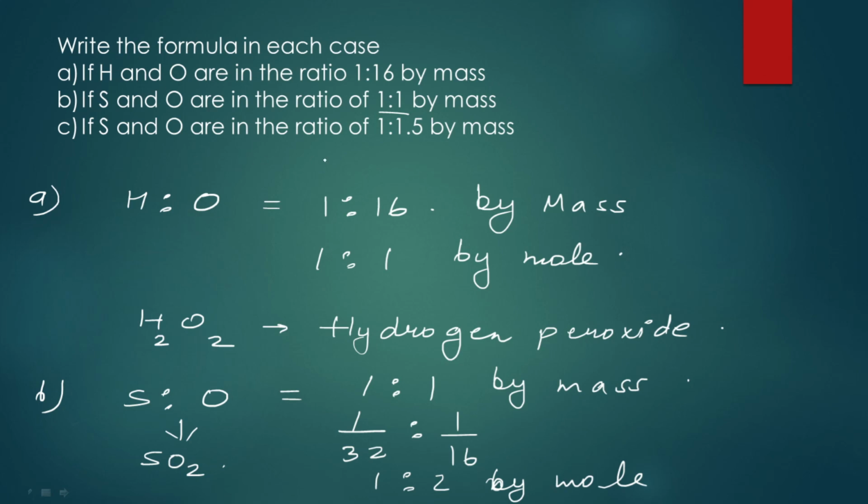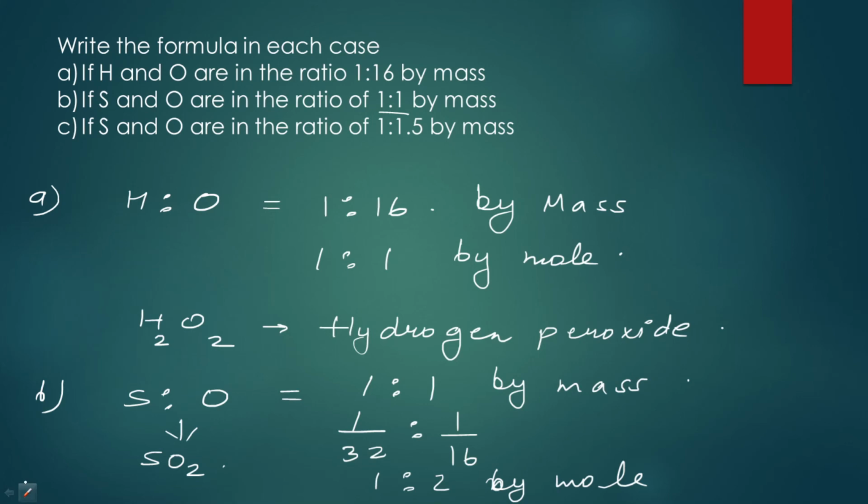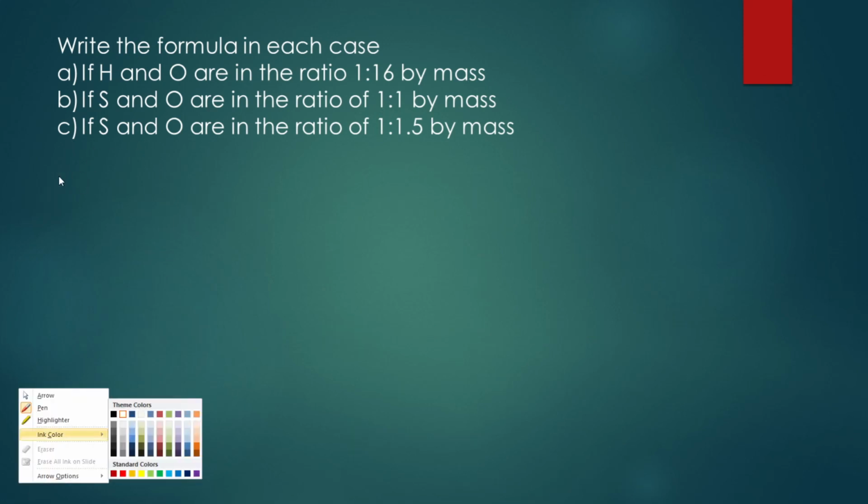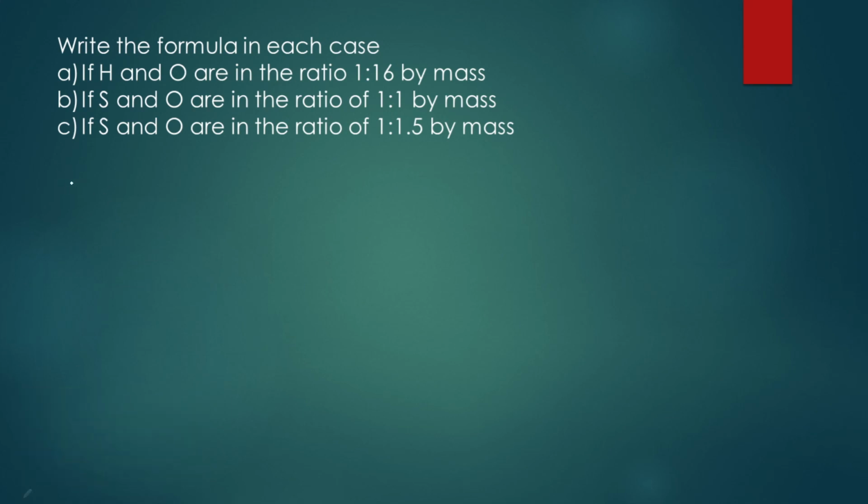If sulfur and oxygen are in the ratio 1 is to 1.5 by mass आ गया अब ये. तो इसी तरह से करना है आपने. ओ स्लाइड खत्म हो गई मेरे पास. So I'm just rubbing it guys for you. कॉपी कर लिया ना आपने? All right. So I'm going on to C part. If S and O are in the ratio 1 is to 1.5.